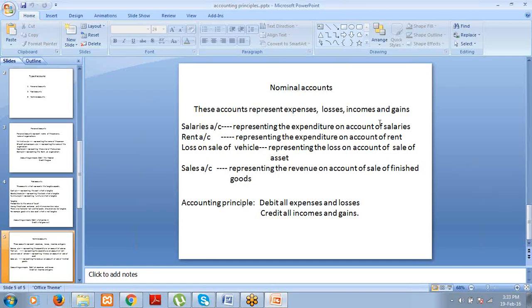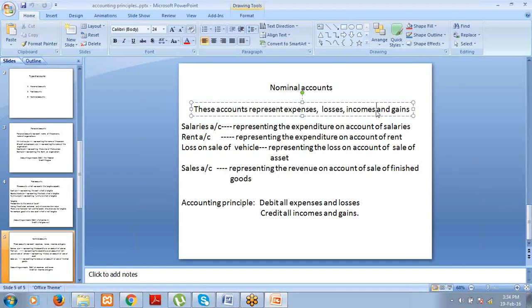Then incomes and gains. Income means you get something in return of which you render something. You get something in return of which you have to render something. For example, sales.